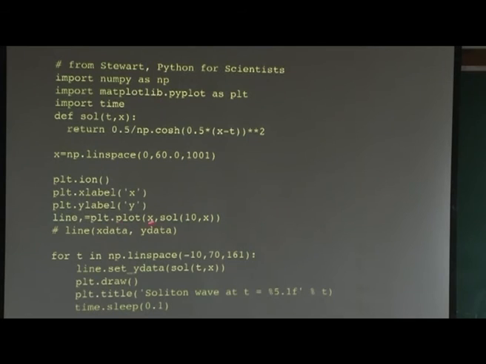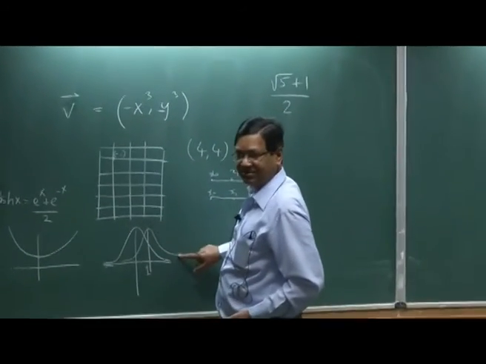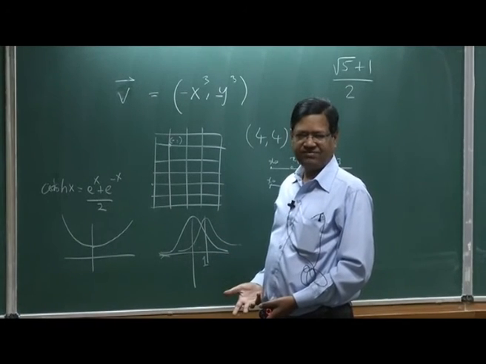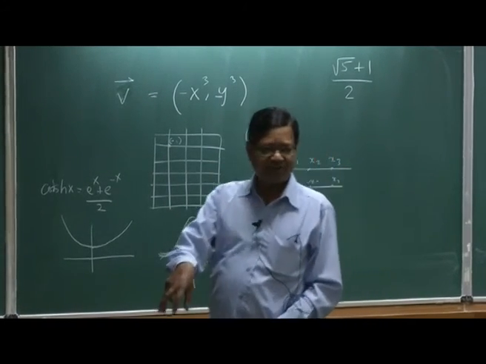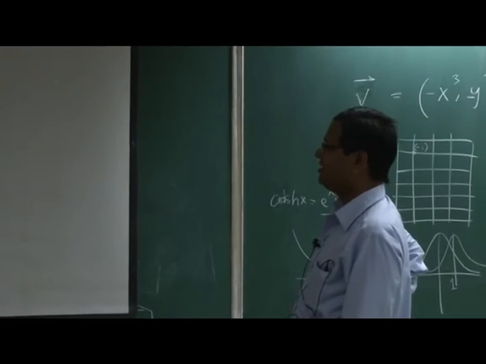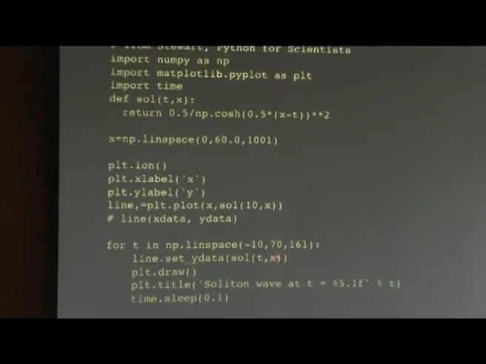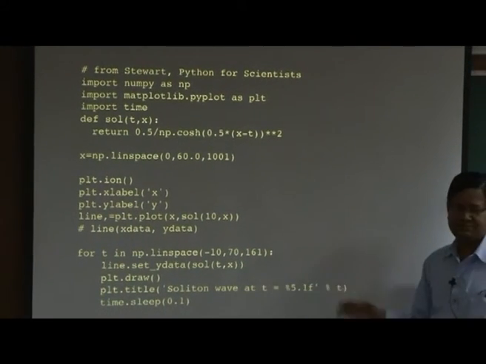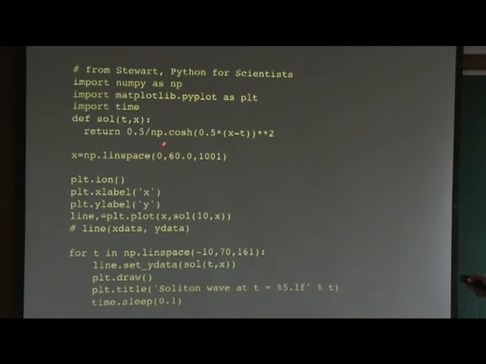So x data is fixed. The x data here is 0 to 60, with 1001 points. When I execute this function, the x data will remain the same, but my y data will change at different times. At t equal to 0 it is this, at a later time it is this. So the value of y at every x is changing at different times, and that is what I need to feed in. So for t in range from minus 10 to 70, with 161 steps, I set the y data from this function at that time. This is a key feature.